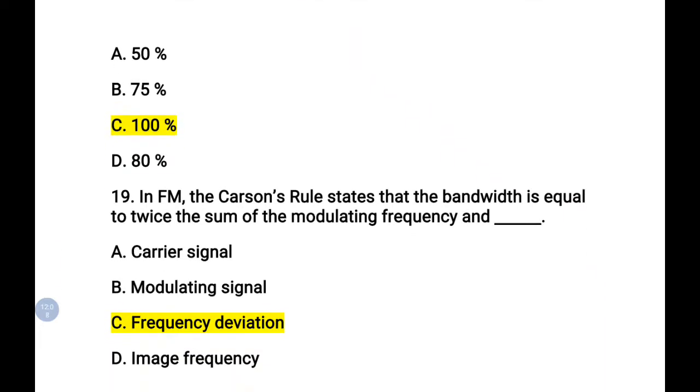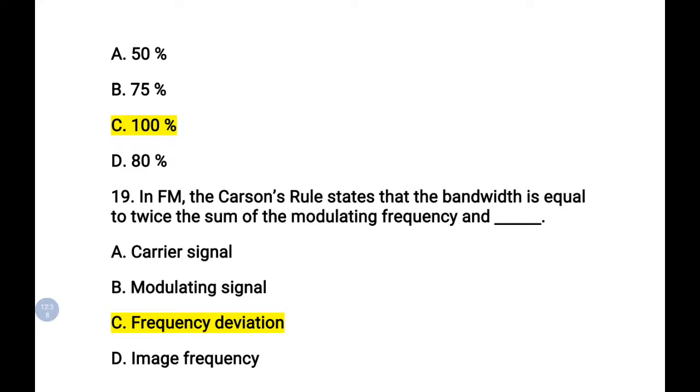And in FM, Carson's rule states that the bandwidth is equal to twice the sum of the modulating frequency and what? Here you must remember Carson's rule. Carson's rule is 2 into delta F plus FM. Correct. They have given twice the sum of the modulating frequency FM plus what? The other parameter is the frequency deviation.